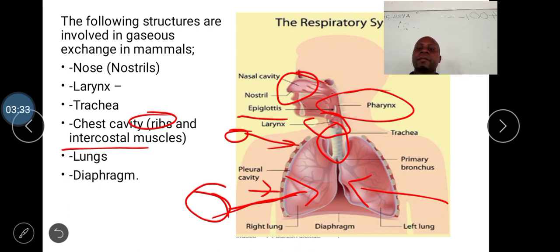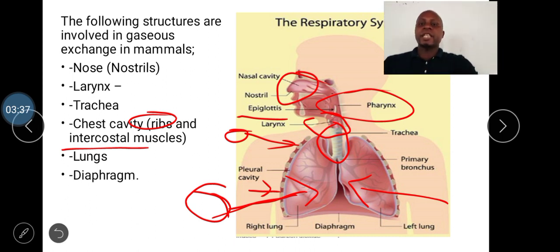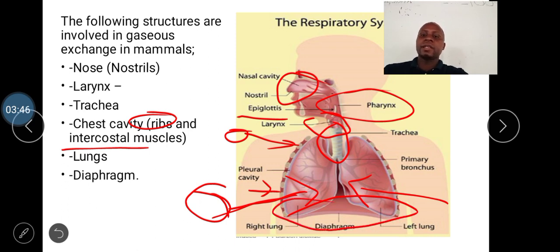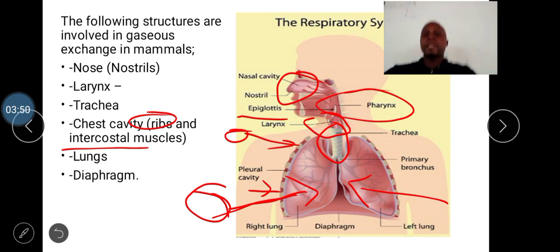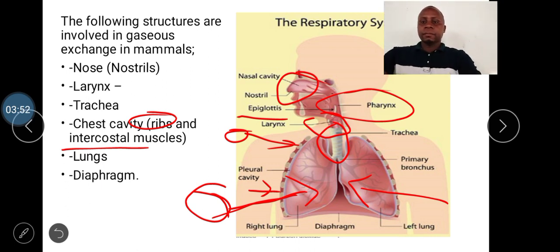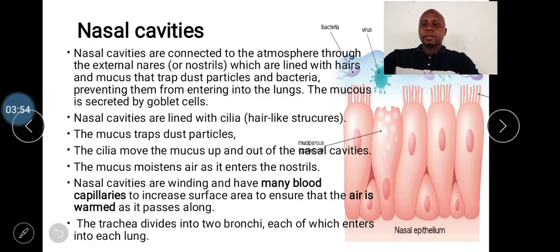Apart from that, there is also another structure. It is a muscle sheet which is found below the chest cavity, and this sheet is what we call the diaphragm. Yeah, we call it the diaphragm. So this here is the diaphragm.